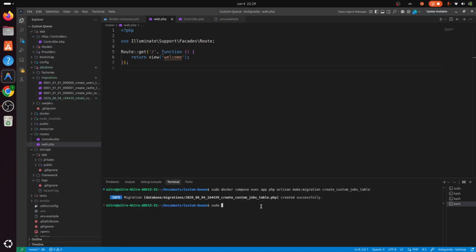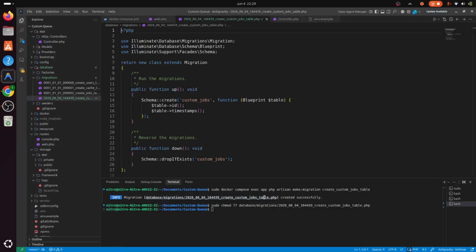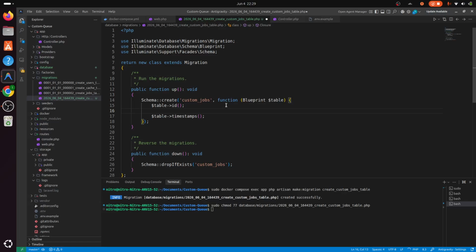Let me give the permission to edit this file. Here we have a migration file for the custom jobs, and this would require new custom columns to store the jobs and everything. So let me quickly add that as well.